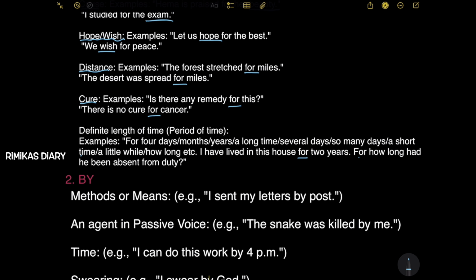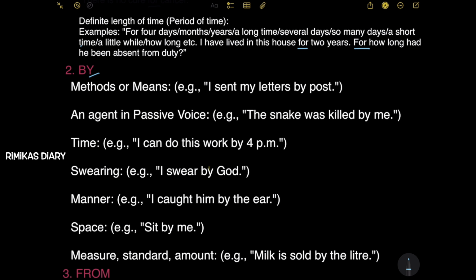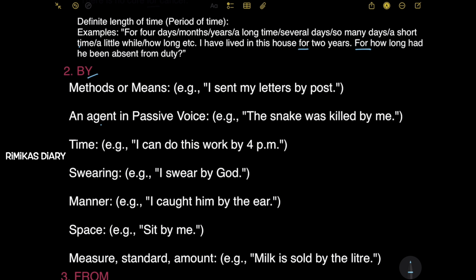Next, by. Let's see the first correct use. Methods or means. Example, I sent my letters by post. So this is my method, that I sent my letters by post. Next, an agent in passive voice. So by is also used for an agent in passive voice. Example, the snake was killed by me.